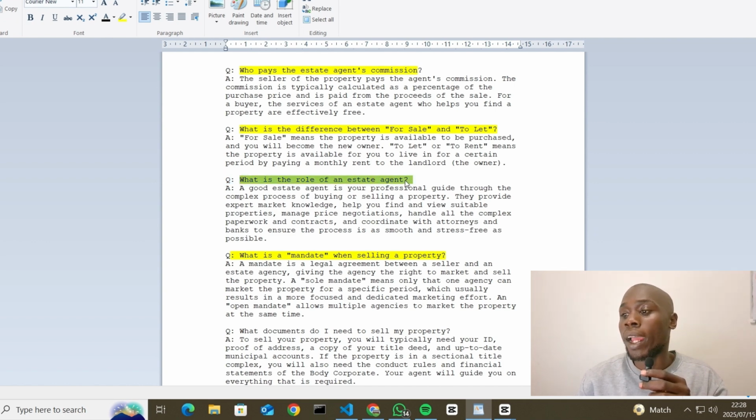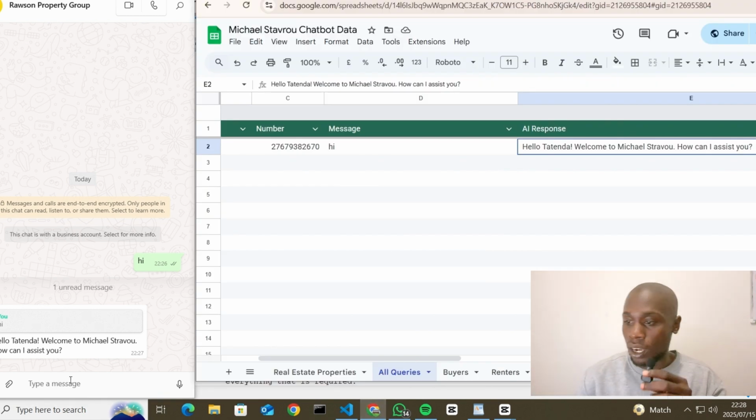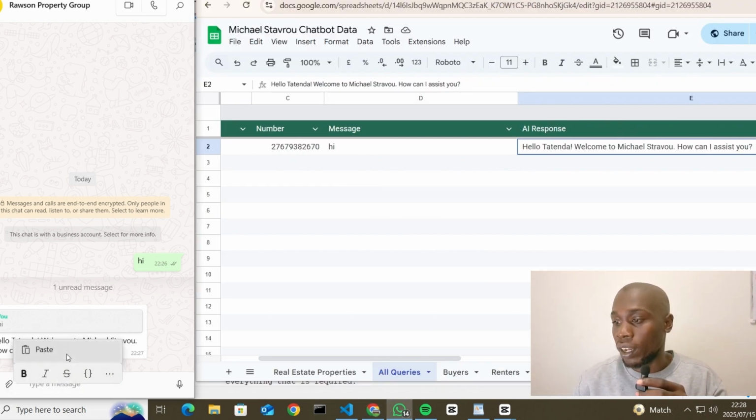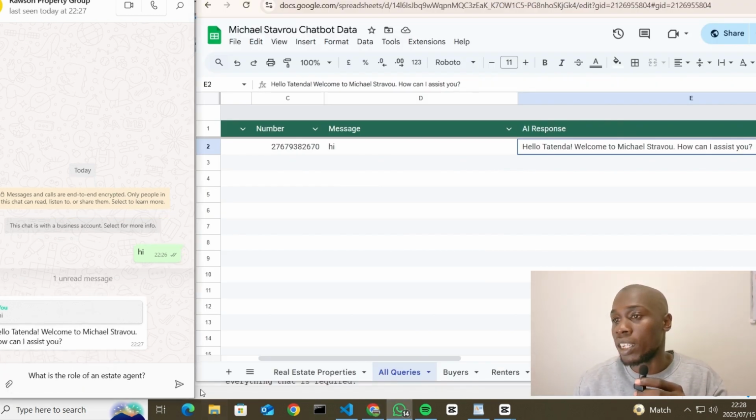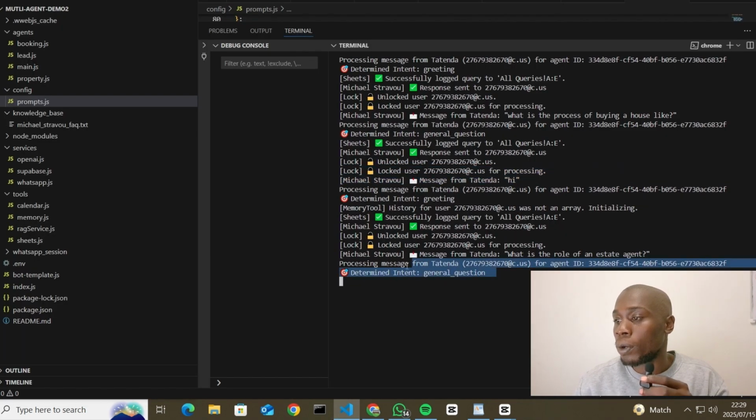So this will be unique for each and every agent. This is what I assumed the frequently asked questions for Microsoft are. Here we have another one: what is the mandate when selling a property? So the AI will come and read here. We're just going to copy this question here,